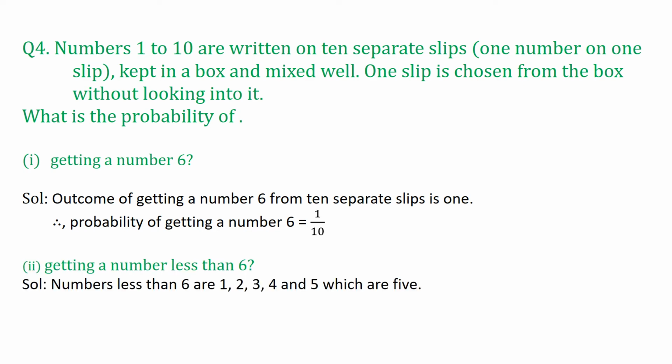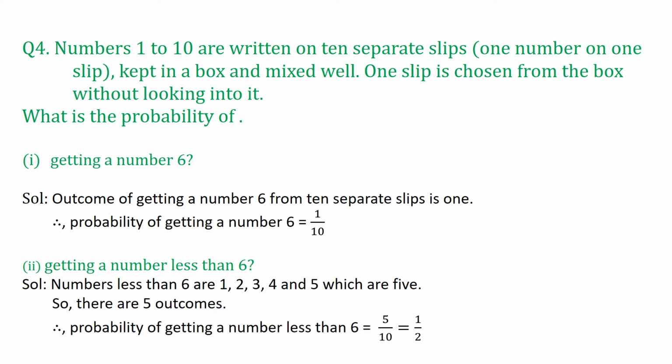Getting a number less than 6: the numbers less than 6 are 1, 2, 3, 4 and 5, which are 5 numbers. So the probability of getting a number less than 6 is 5 upon the total number of slips, that is 10. So it is 1 upon 2. See, you can see in both the examples, the answers are 1 by 10 and 1 by 2. That is between 0 and 1.